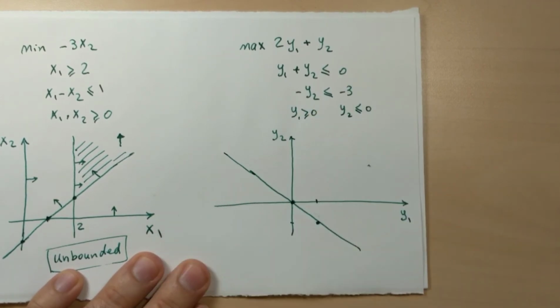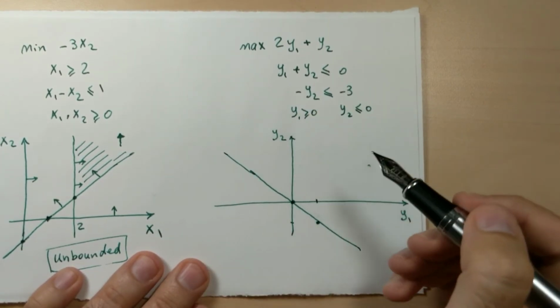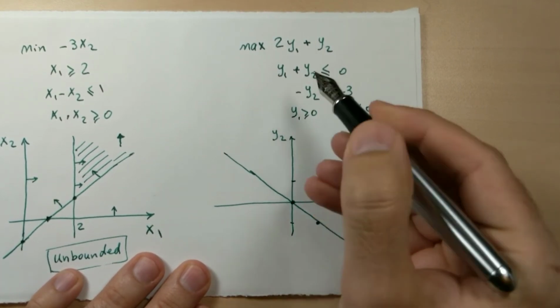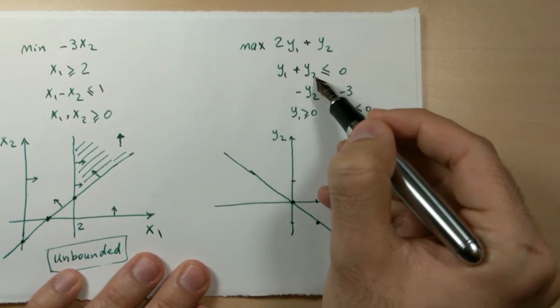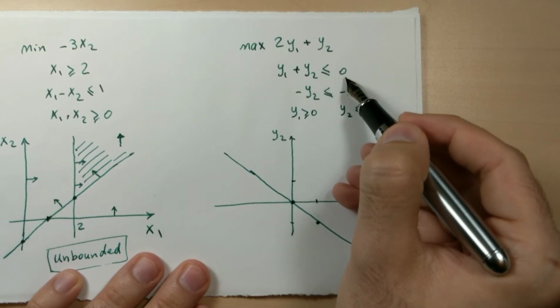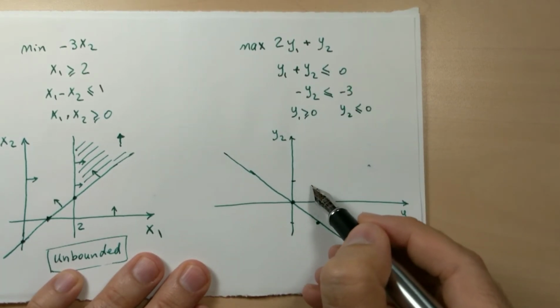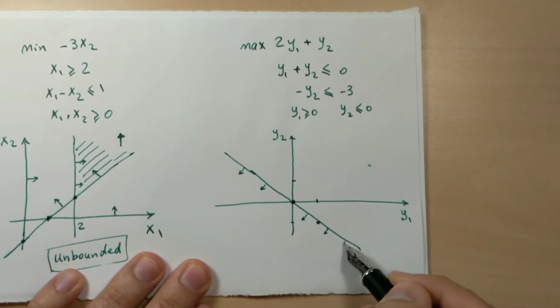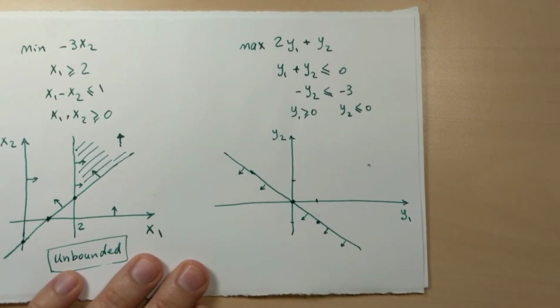What side of this constraint is feasible? You need to try some points. For example, 1 and 1, this one. 1 plus 1, is it less than or equal to 0? No. So it should not include 1 and 1. This is the feasible side of this constraint.